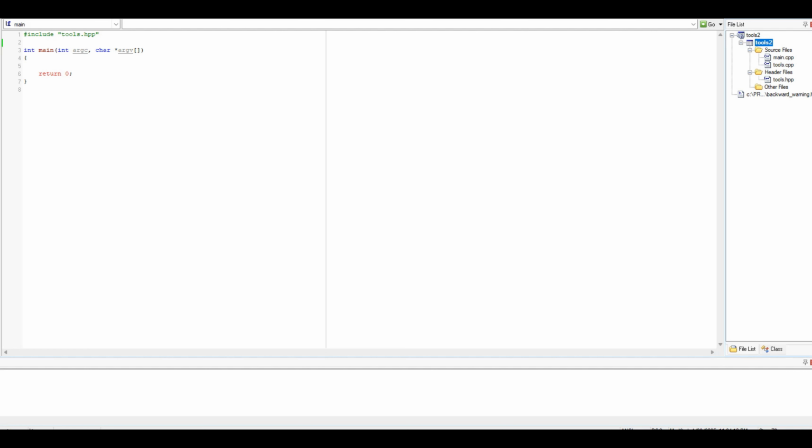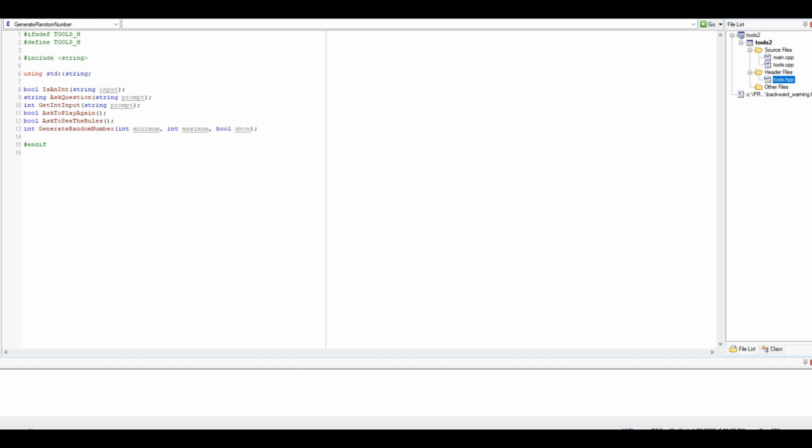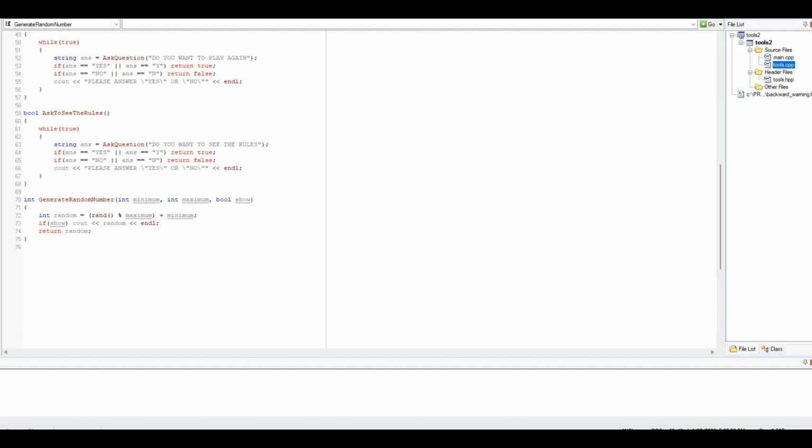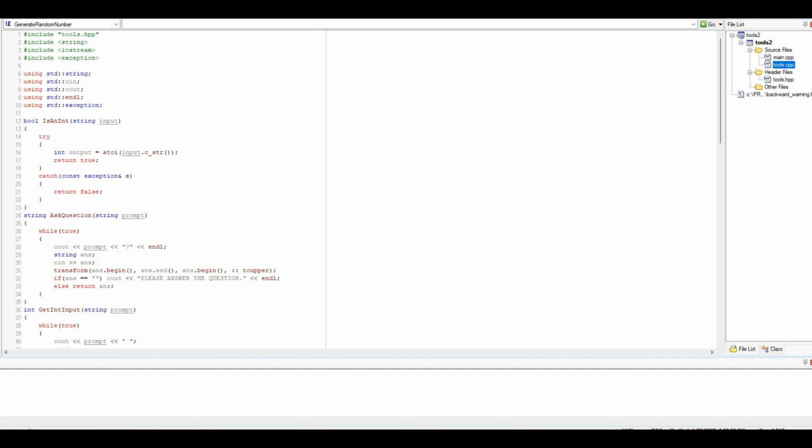All right, here we go. We're going to try to implement our C++ version of this. Let's look at the tools real quick. So the header for that, we have our items in here. Then tools.cpp has the implementation of it. So we're all good to go. This is the same stuff we had before.